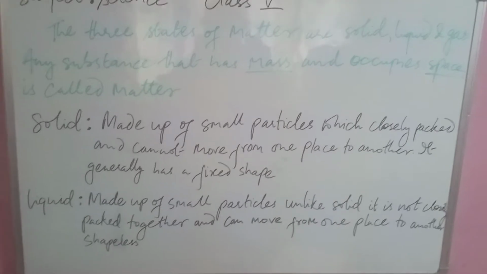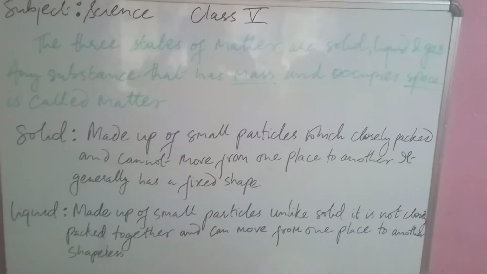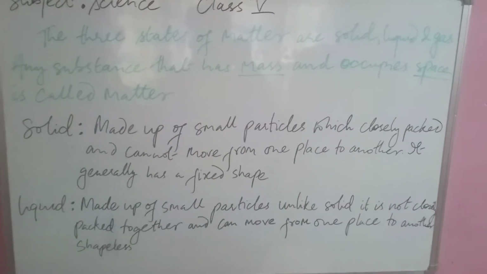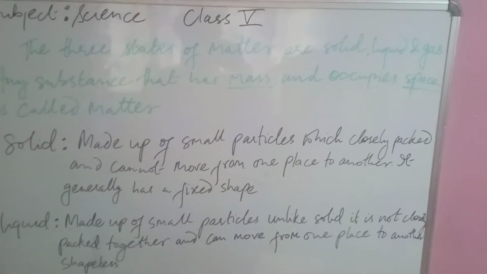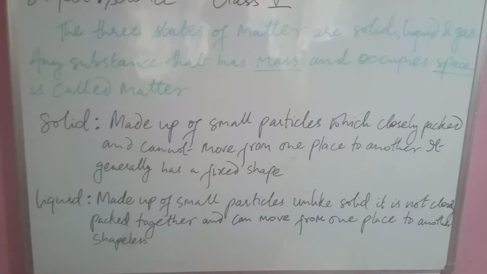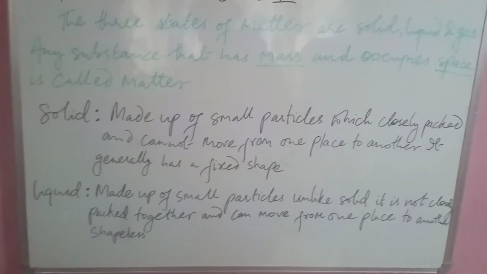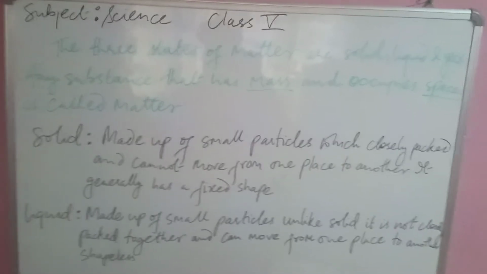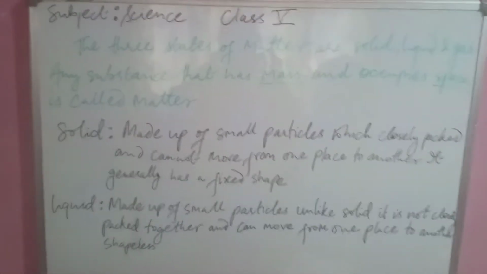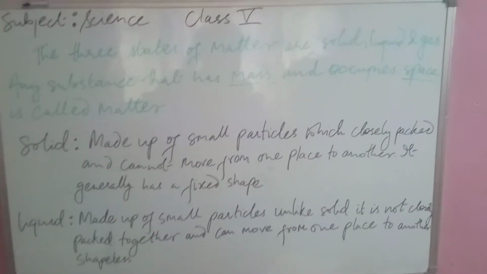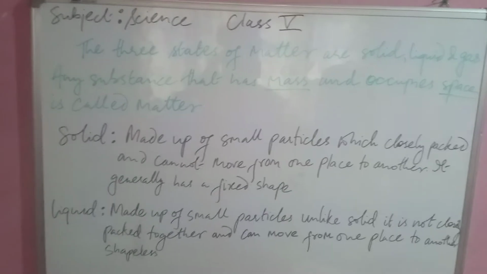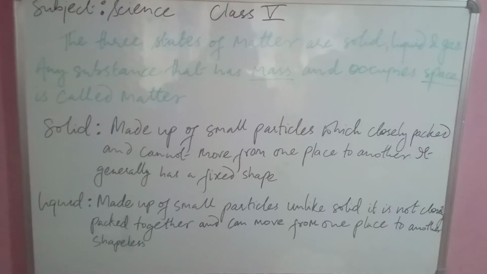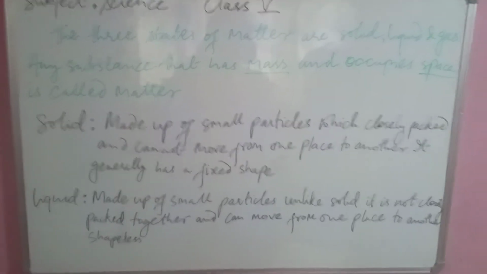So first one, solid. Solid is made up of small particles which are closely packed together and cannot be moved from one place to another. It generally has a fixed shape. It generally means it usually has a fixed shape, but it is not that it always has a fixed shape. It can be changed into another shape as well. Some of the solid objects can be changed into another shape as well. So it is not that it has a fixed shape.